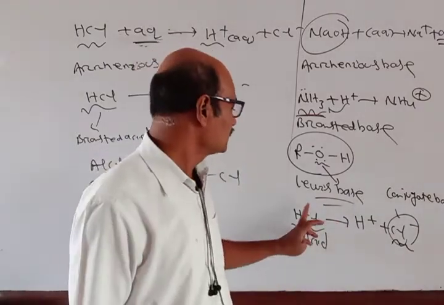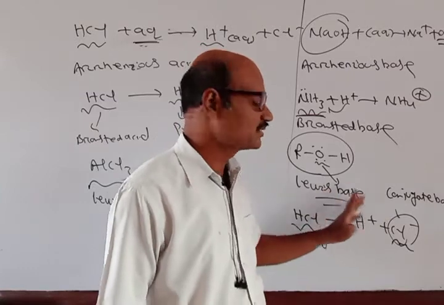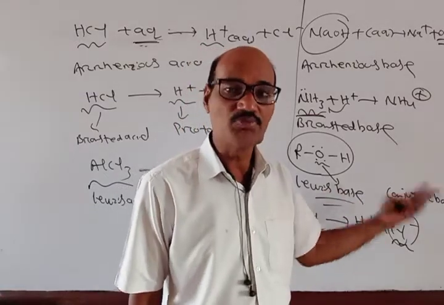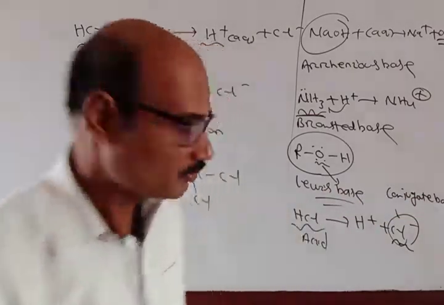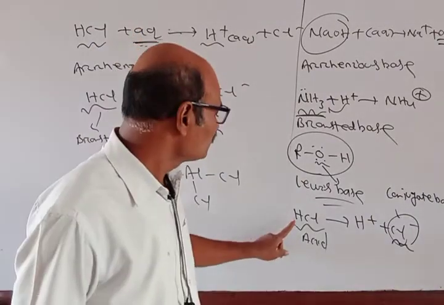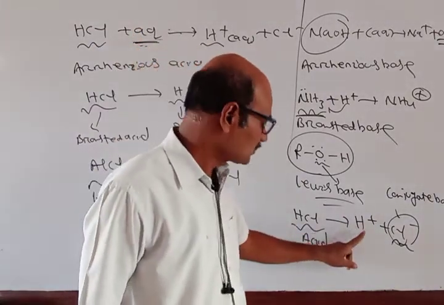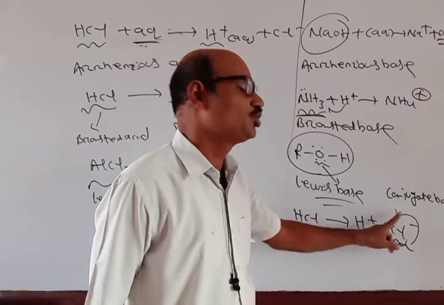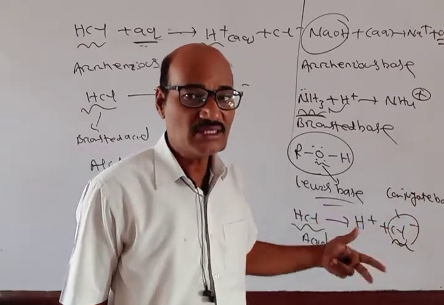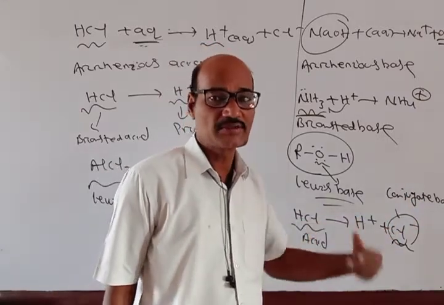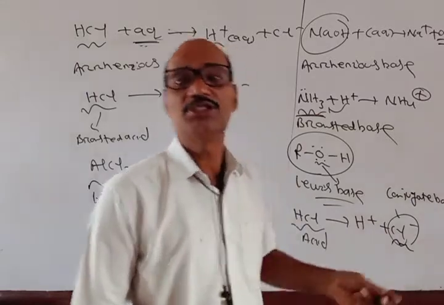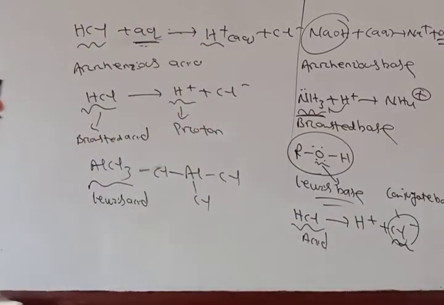The acid and its conjugate base differ by a proton. When an acid gives a proton H+, we get the conjugate base. Similarly, when a base accepts a proton, we get the conjugate acid. So this much we discussed in the last class.